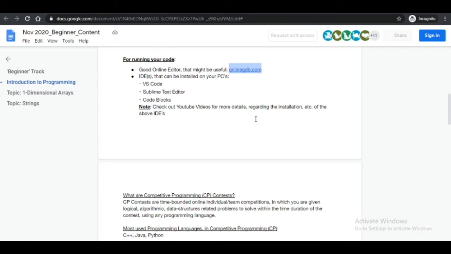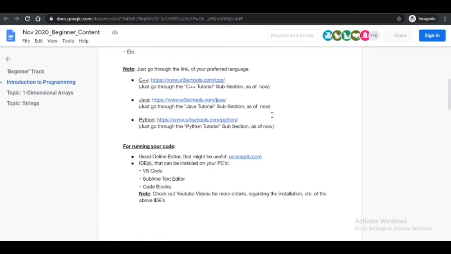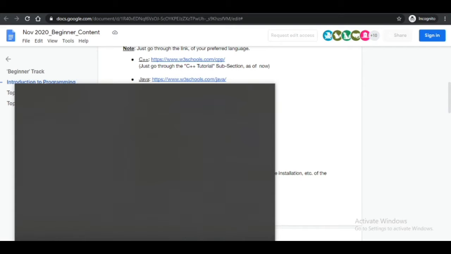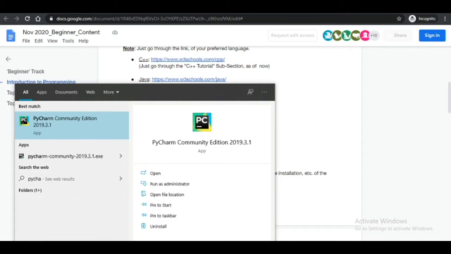Now coming to IDEs. If you are not interested in online IDEs, or you want something offline, or want to do a good project, or check output without using the internet, there are three very famous ones: VS Code, Sublime Text Editor, and Code Blocks. For Python there is PyCharm. I have already installed this, PyCharm Community Edition.